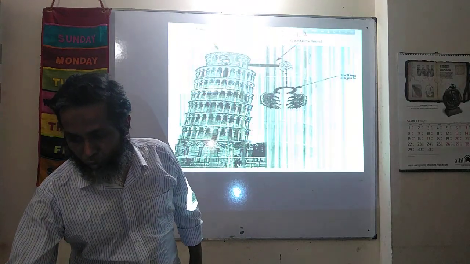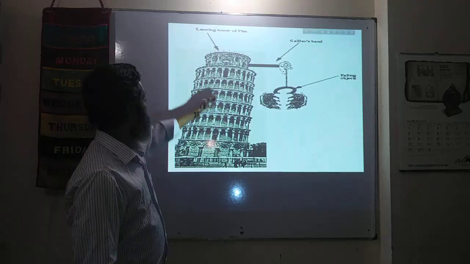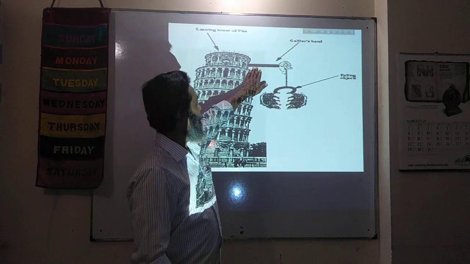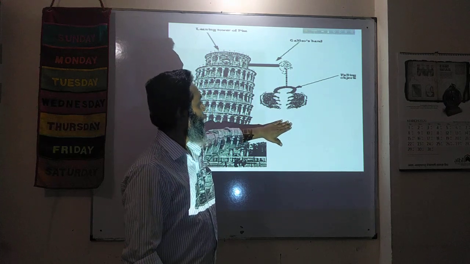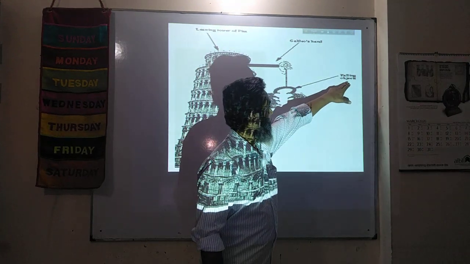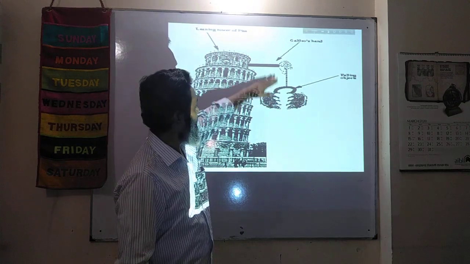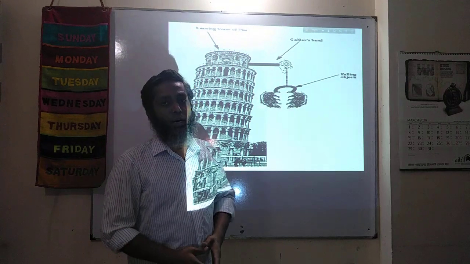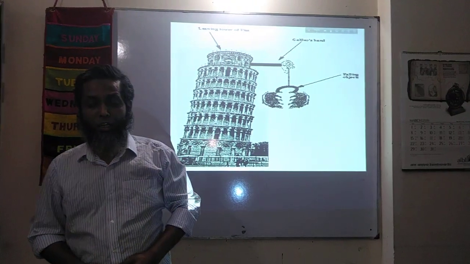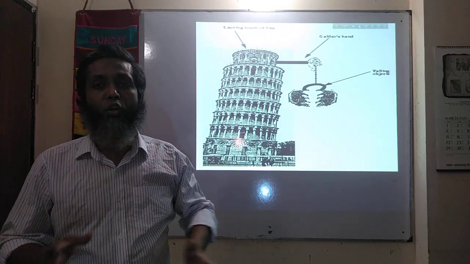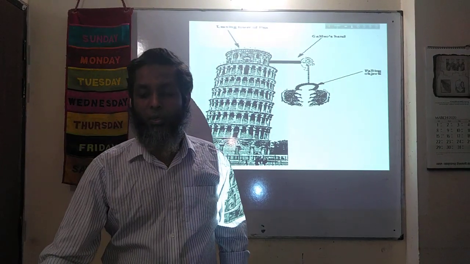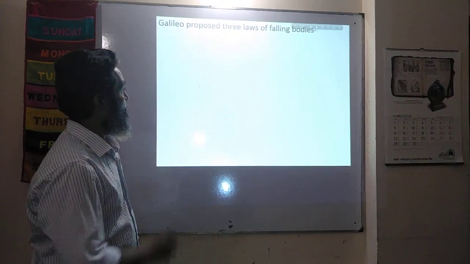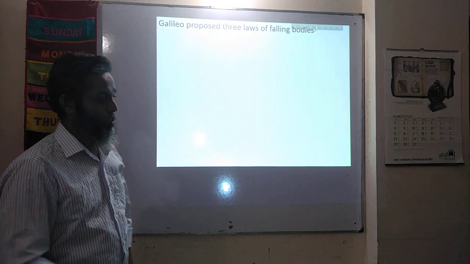Let us see what it was. This is the earlier view of the Leaning Tower of Pisa, and it is assumed that this is Galileo's hand, and here this is a falling object. That is, the object is left here and the object is coming down freely. After this experiment, Galileo proposed 3 laws. What are the laws? Galileo proposed 3 laws of falling bodies.